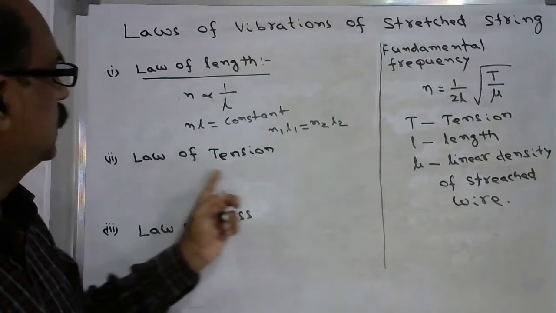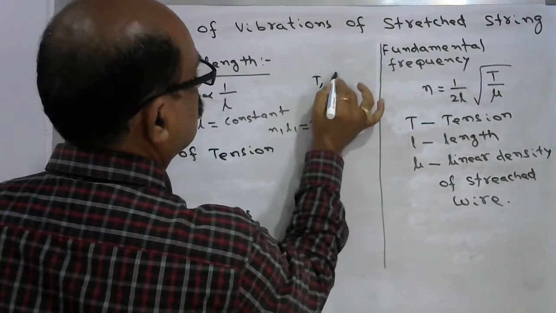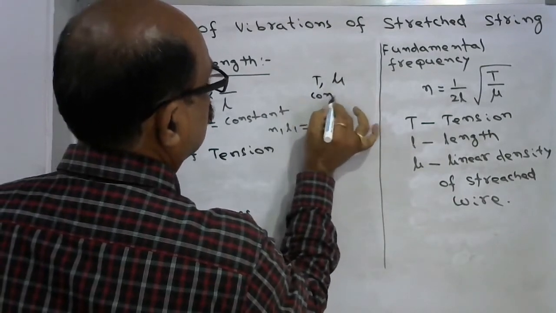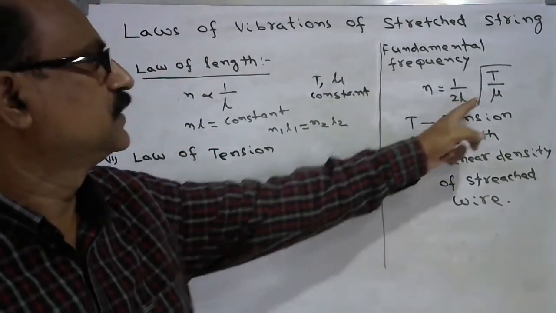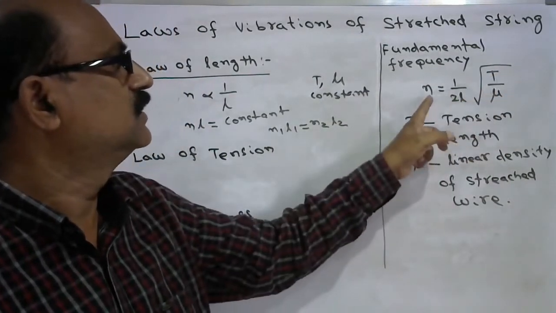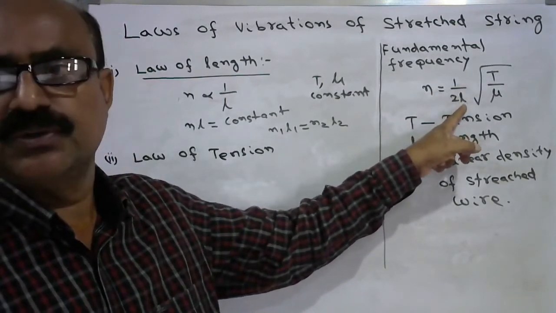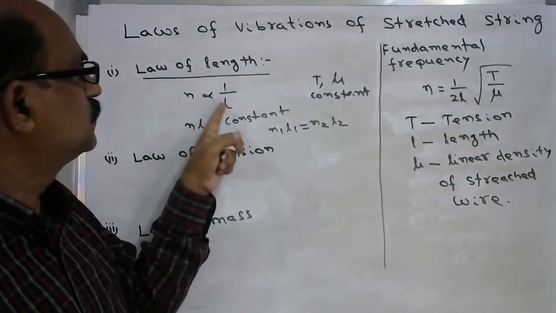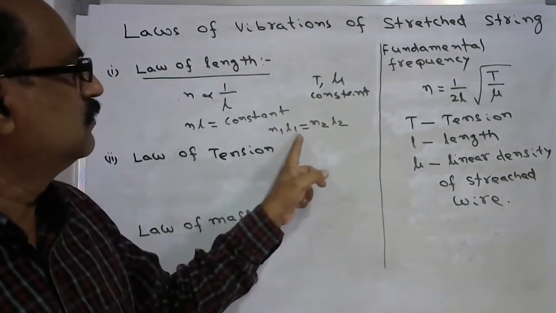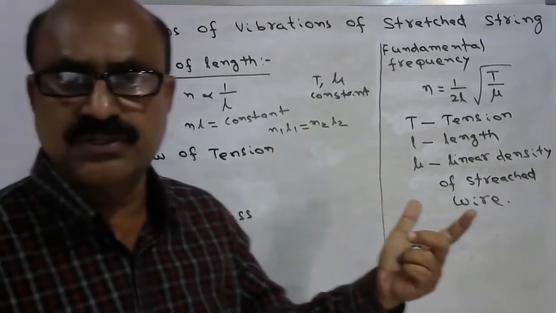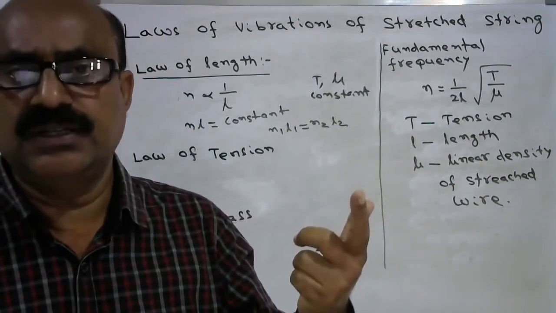And in this case, T and mu should be constant. So how do we state this? If T and mu are constant, then the fundamental frequency is inversely proportional to its length. So n is inversely proportional to length, nL is constant. N1 L1 is equal to N2 L2. So once you know the ratio of the two lengths, you can find the ratio of the